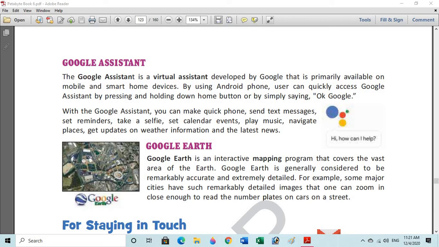So the Google Assistant is a virtual assistant developed by Google that is primarily available on mobile and smart home devices. By using an Android phone, the user can quickly access Google Assistant by pressing and holding down the home button or by simply saying okay Google. With the Google Assistant, you can make quick phone calls, send text messages, set reminders, take a selfie and a lot more.